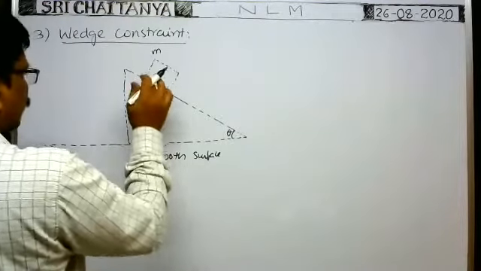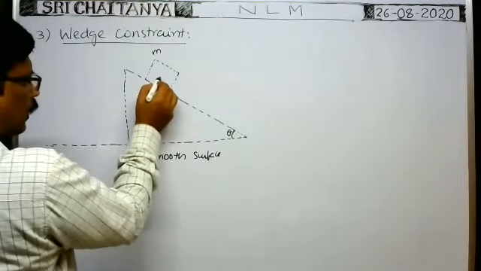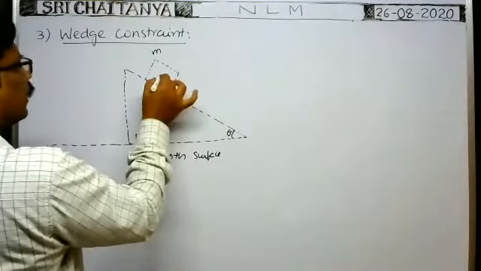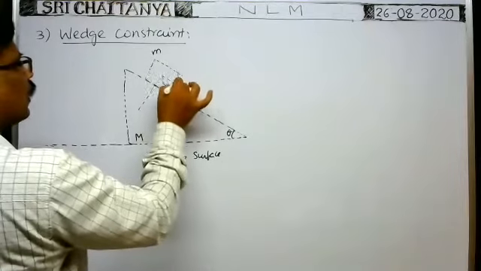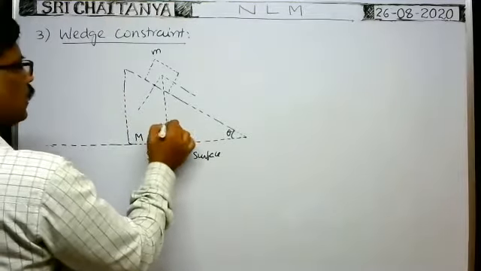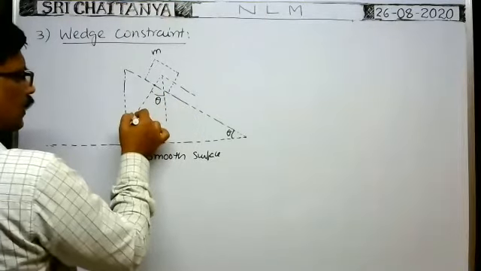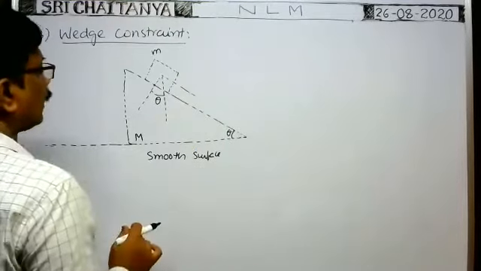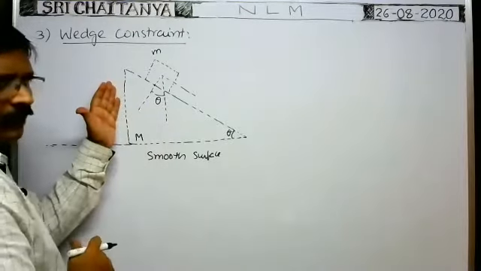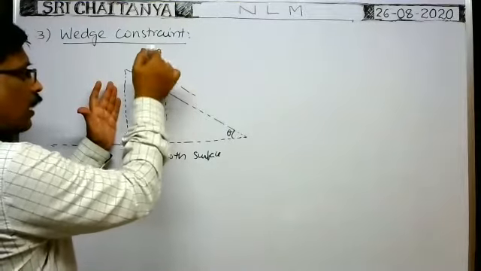At any instant, whenever the block is here, perpendicular to the plane of contact, of course, weight acts in downwards direction. Perpendicular to the plane of contact, you draw a normal. If it is weight mg, this angle is theta. Weight component mg cos theta acts in this direction, mg sin theta acts in this direction. If the wedge is fixed, no doubt mg cos theta is the weight component perpendicular to the plane of contact.